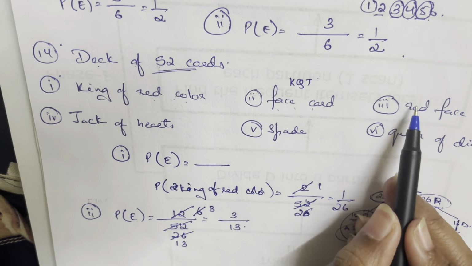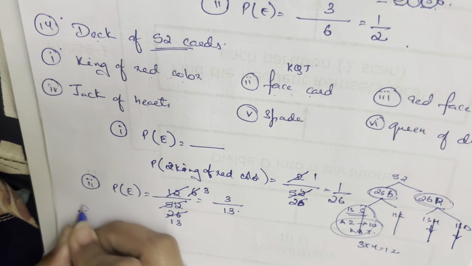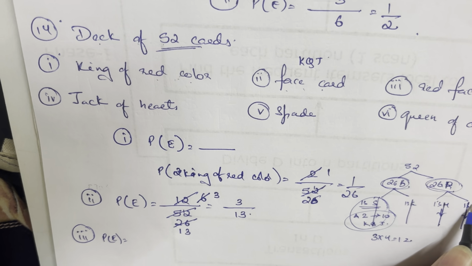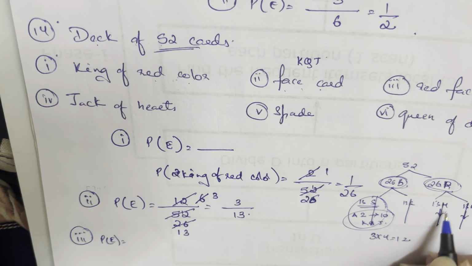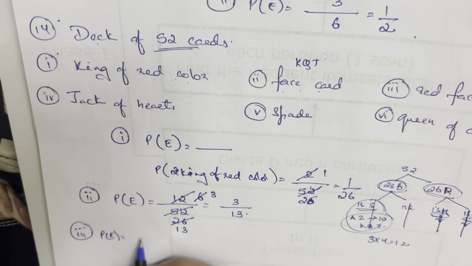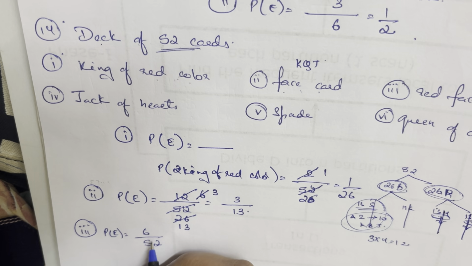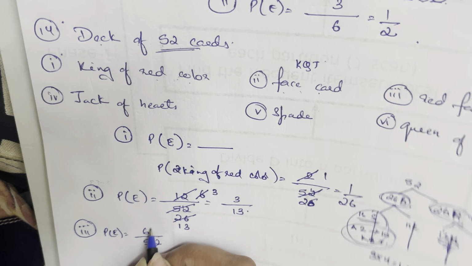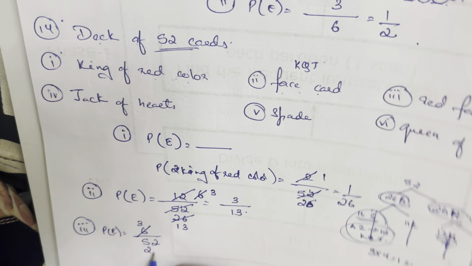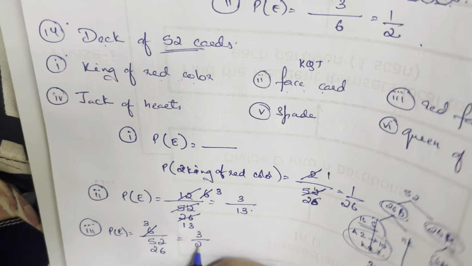The next is the red face cards. So the probability of the third event is red. In red, how many do you have face cards? I have 3 face cards in hearts, 3 face cards in diamonds. So it is 6. So it is 6 upon 52 is what you get. Okay, 6 upon 52 is going to be how much? 2 table again, 2 3s are 6, 2 26s are 52. Okay, 3 upon 26 you will get.